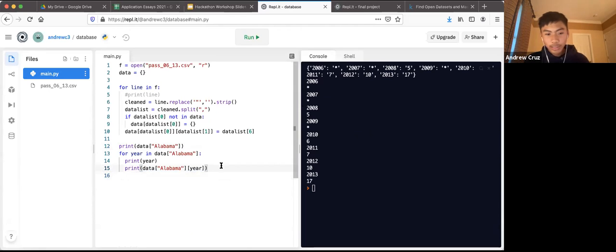All right. Okay, so the way we're going to do that is we're going to say based on the number, the corresponding value, we want to print this number of stars. So if it says 5, we want to print 5 stars to represent that. If it says 6, we want to print 6 stars. So an easy way to do this is actually with another for loop. Right here, we used a for loop to go through every single year in the data, but you can also use for loops to iterate until you get to a certain number.